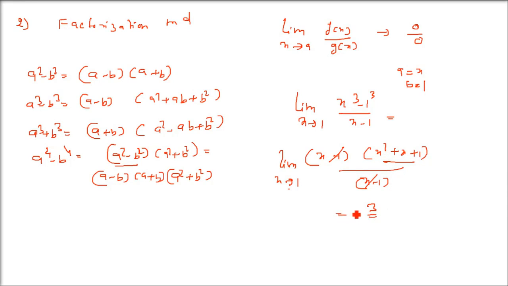So we have 1, 1, 1, so 3. That is how we devised a method for the 0 by 0 problem. Now the limit exists. Sometimes the limit exists, left hand limit exists, right hand limit exists. So all these permutation combinations we need to see while solving all this.